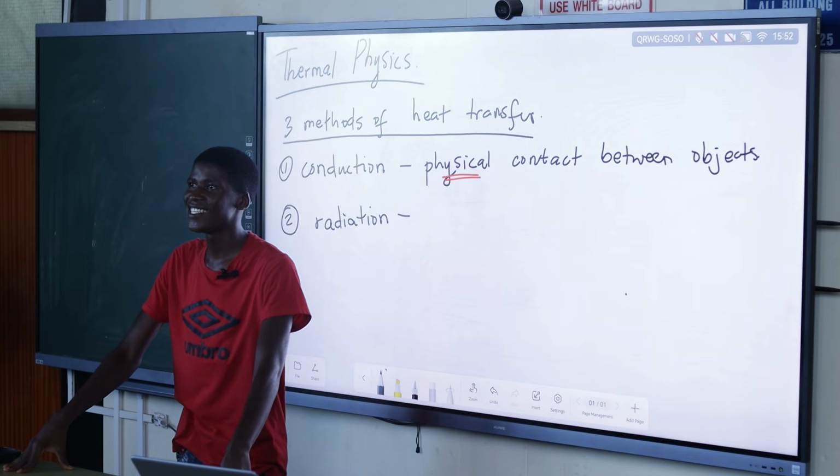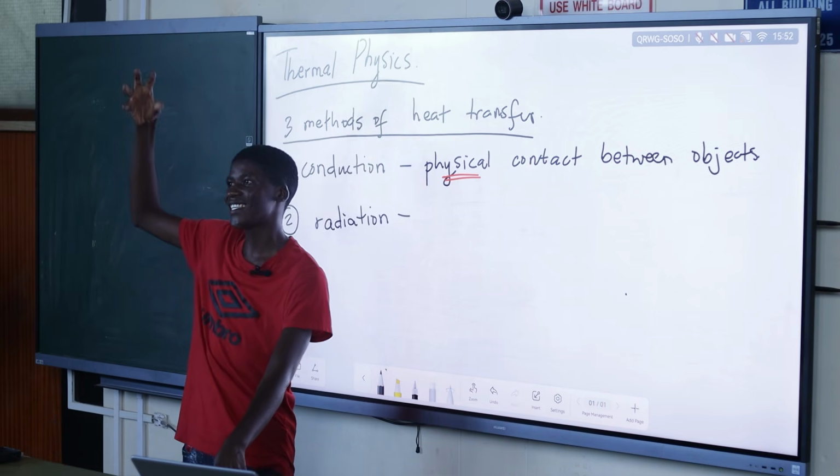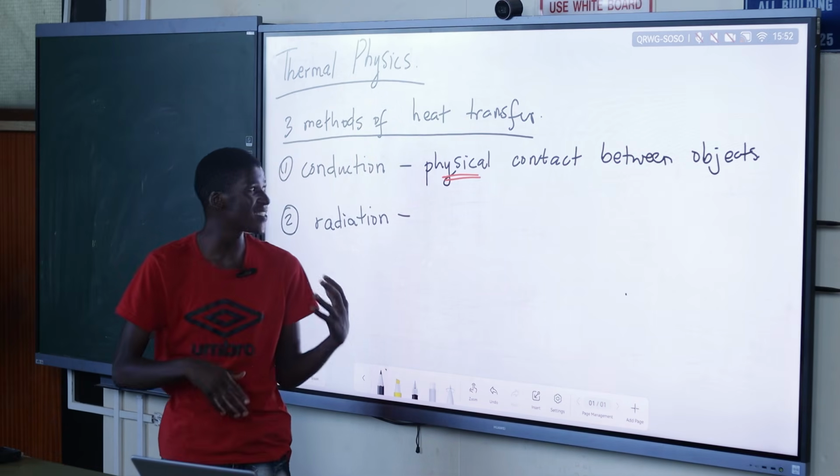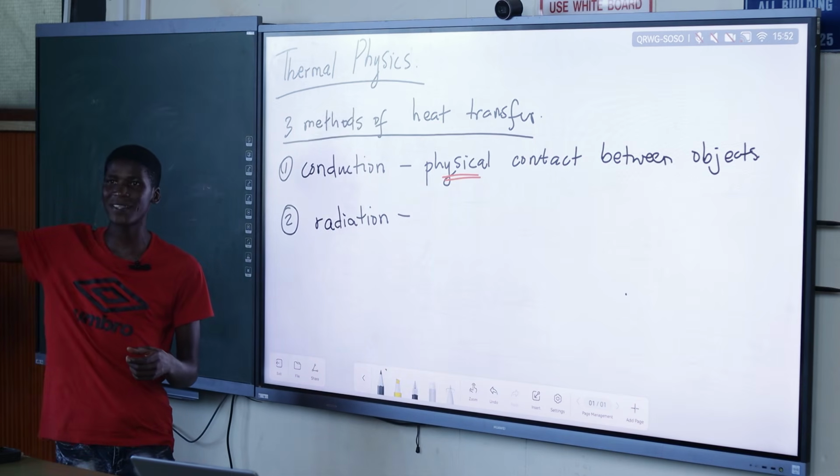Incoming solar radiation. Yes, basically the method in which the sun transfers its heat to the earth. So for us, the warmth we feel from the sun is because heat is being radiated from the sun.